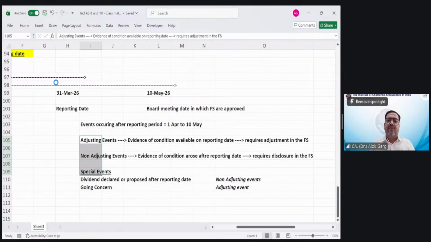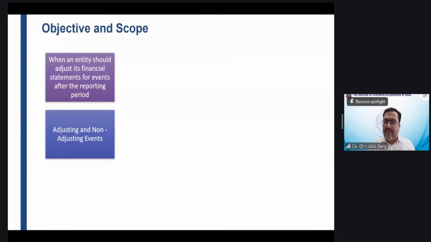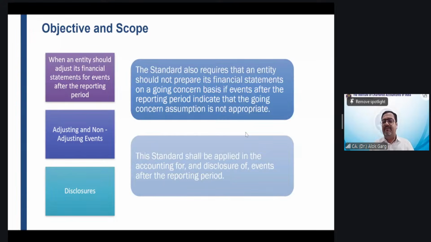Okay. So let me again take you to my PowerPoint presentation and discuss this. I hope the context is clear. Whether the context is clear or not clear, my dear friends, please tell me. Yes. In our accounting standard, it is AS 4. AS 4 is the counterpart standard in AS.